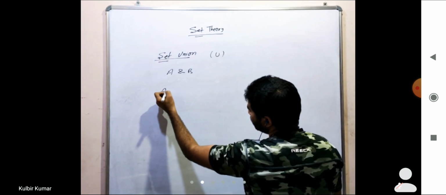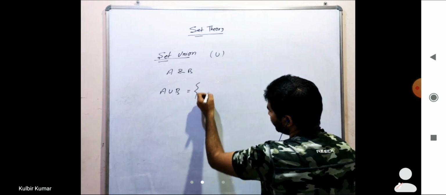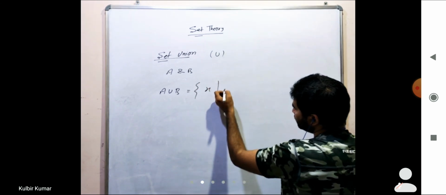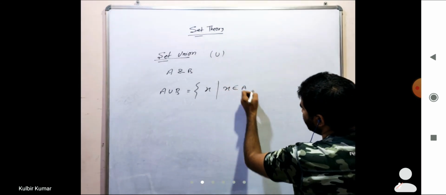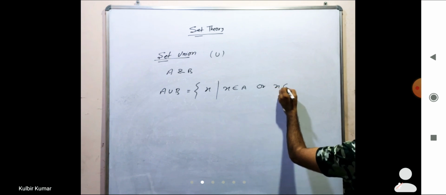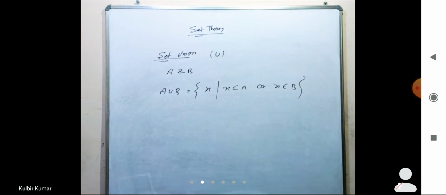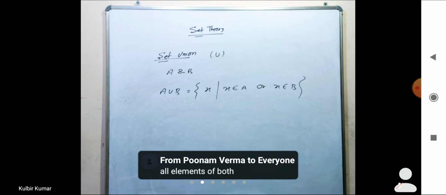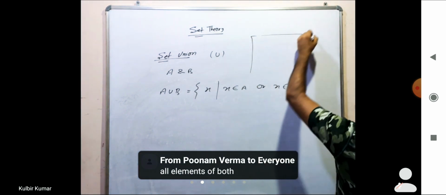So A union B, we can say it will be x such that x belongs to A or x belongs to B, or we can say it will belong to both also. So diagrammatically we can say